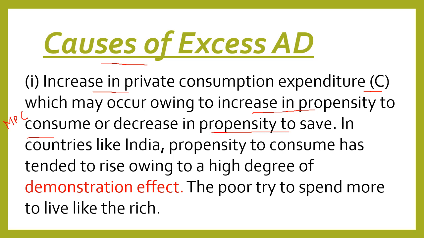In countries like India, propensity to consume, that is MPC, has tended to rise owing to a high degree of demonstration effect. What is this? These are the effects on the behavior of people. So in India, basically, the poor try to spend more to live like the rich, which leads to increase in marginal propensity to consume and which leads to increase in private consumption expenditure, which will automatically increase aggregate demand.